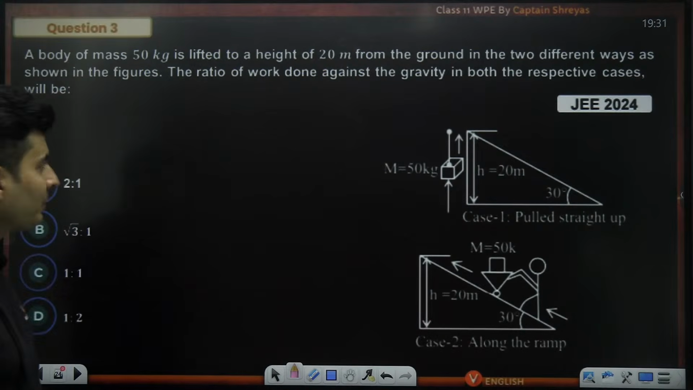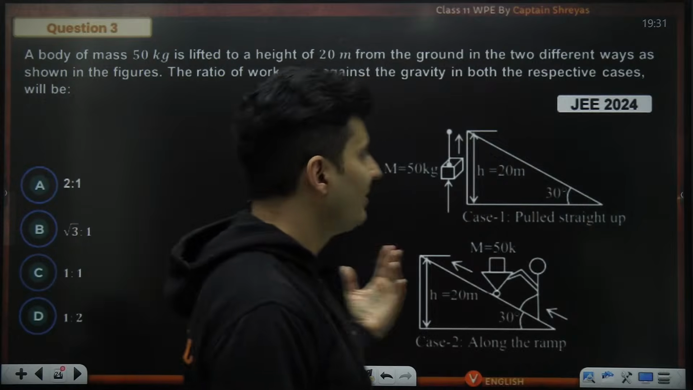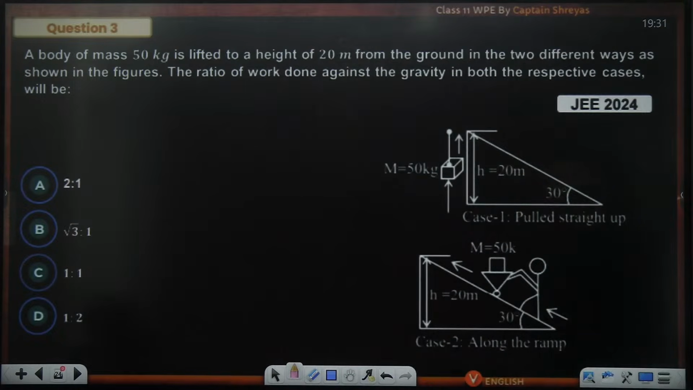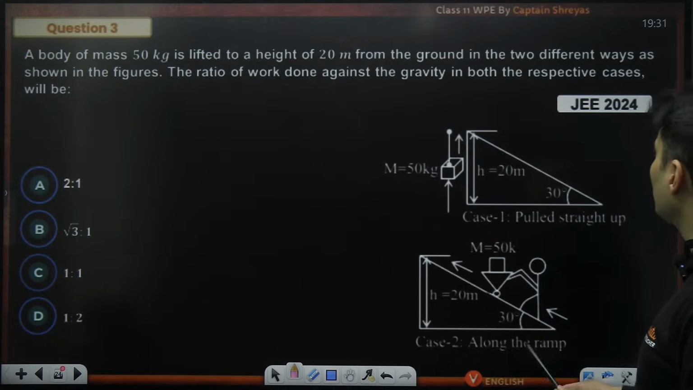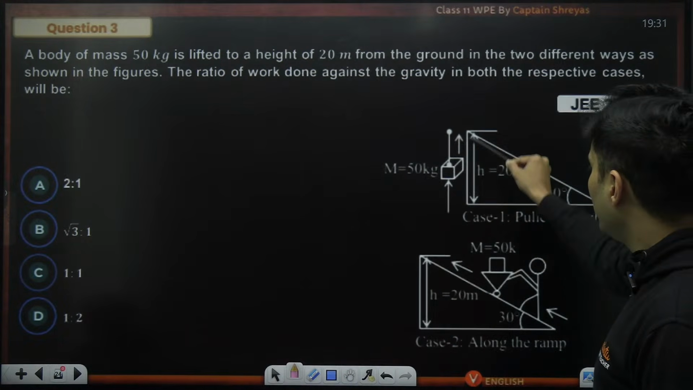This is a PYQ. A body of certain mass is lifted to certain height from the ground in two different ways as shown. The ratio of the work done against gravity in both the scenarios is, case 1, you're just pulling it up.